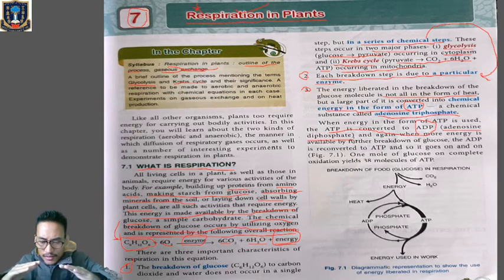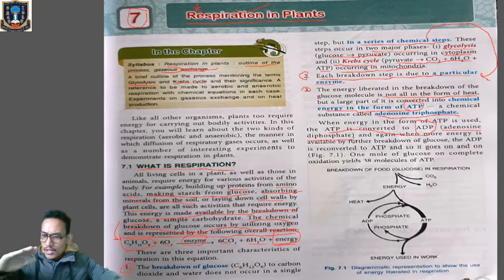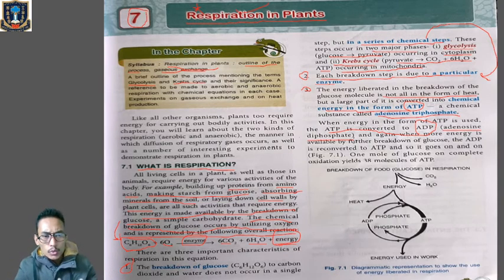That means our energy is going down. Clear? Whenever we are using the energy, our energy will usually decrease. So whenever energy is being utilized to perform different metabolic activities, ATP will be converted into adenosine diphosphate, from ATP to ADP. Clear? And when more energy is available by the breakdown of glucose, there will be reformation of ATP.